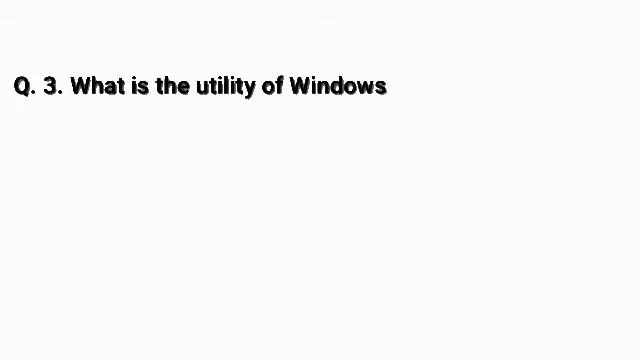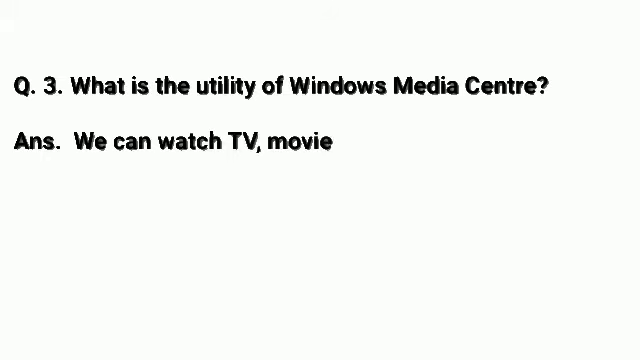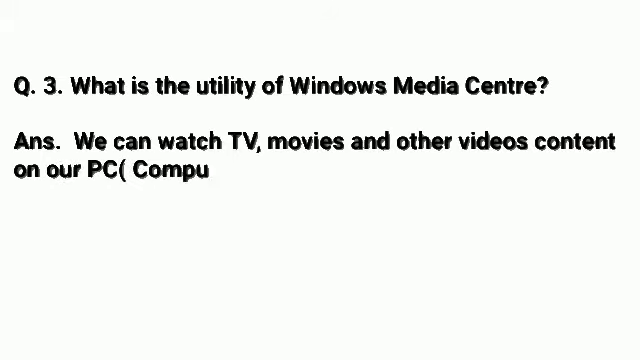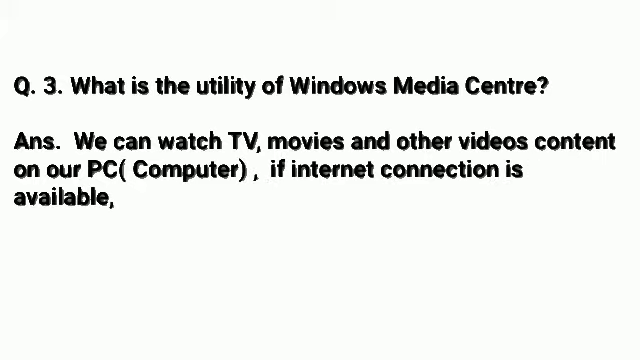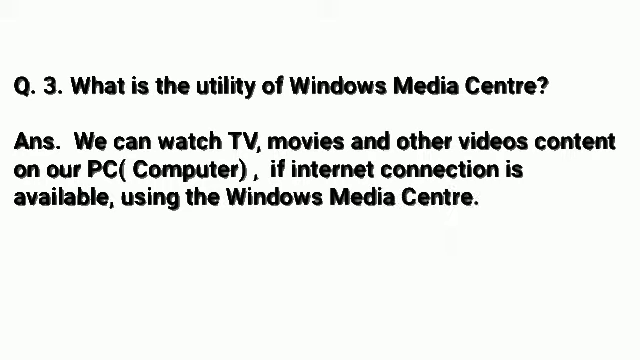Now the third question is, what is the utility of Windows Media Center? Answer is, we can watch TV, movies and other video content on our PC if internet connection is available using the Windows Media Center. Means if we want to watch TV shows and movies and other videos on the computer, then we use this Windows Media Center.